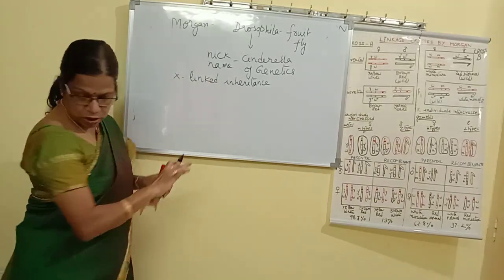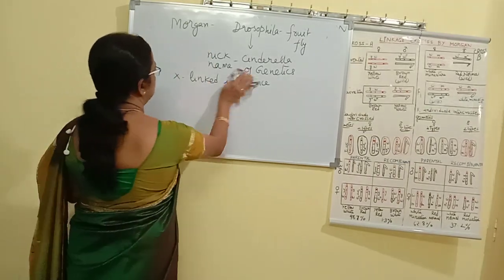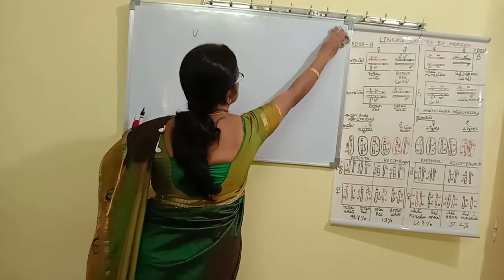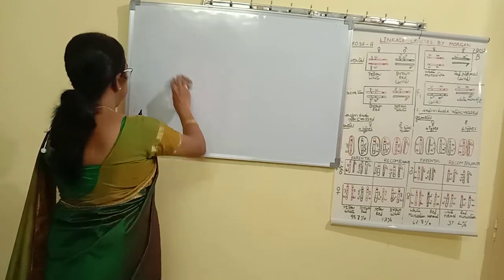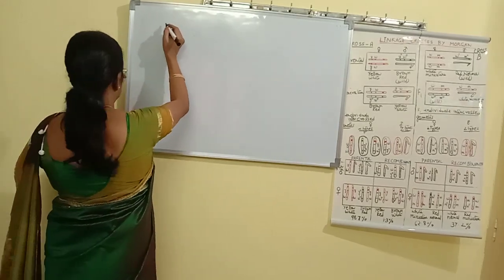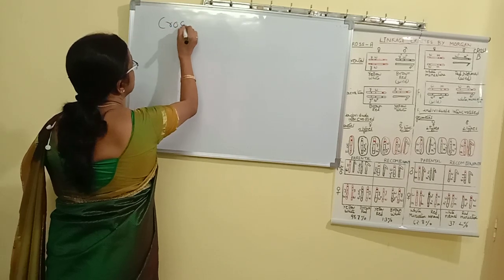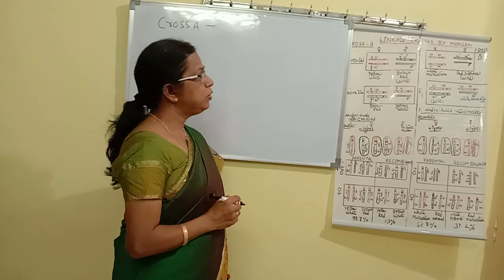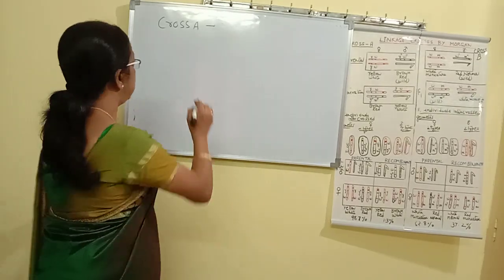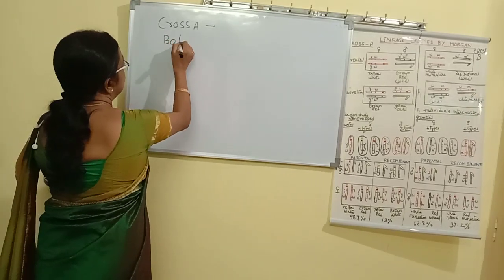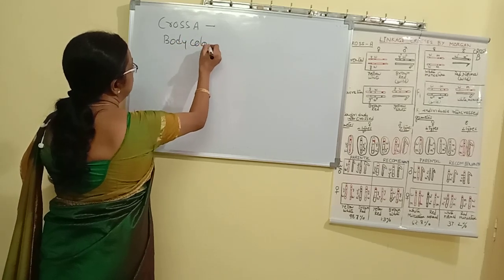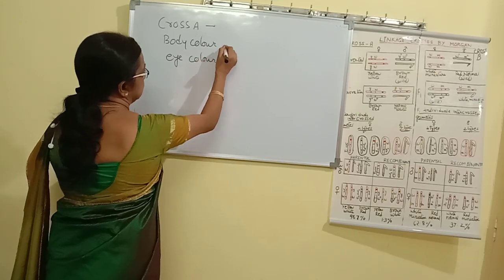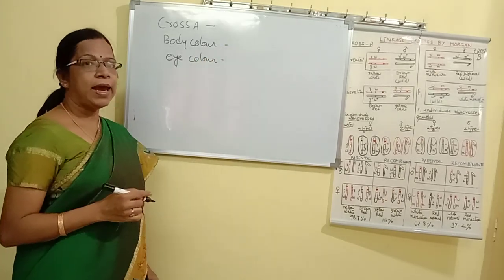In cross A, X-linked inheritance was studied. So let us see what is described first in cross A. The two characters considered here are body color and eye color.